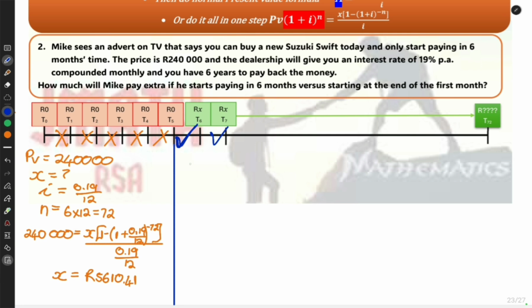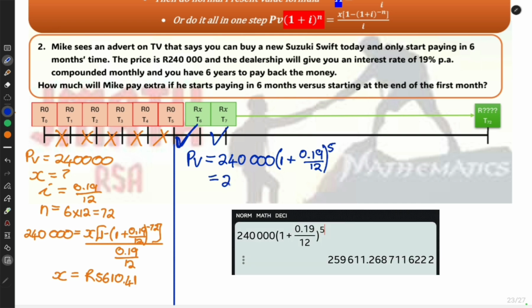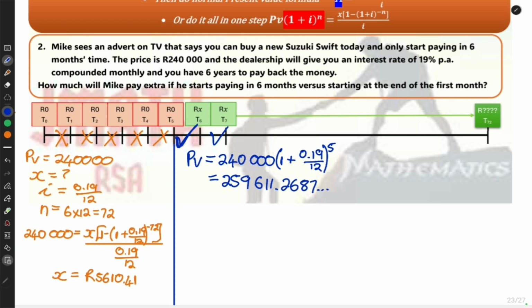So I'm just going to say A, or the new present value, would be equal to what he borrowed, and then 5 months' worth of interest that they added. So 0.19 over 12 to the power 5. Then my calculator says at the end of these 5 months, he owes them 259,611.2687 dot dot dot. Okay, so now we know by the moment he started to repay, month number 6, he owed that amount.